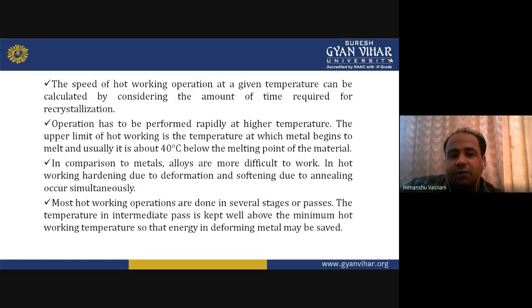Now the speed of a hot working operation at a given temperature can be calculated by considering the amount of time required for recrystallization.